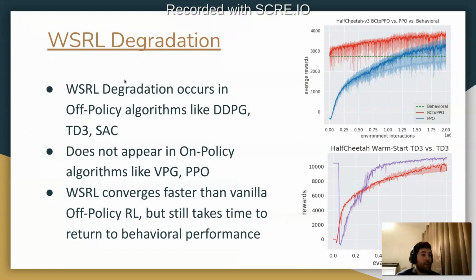We see that the degradation occurs in off-policy algorithms like DDPG, TD3, and SAC, but does not occur in on-policy algorithms like VPG and PPO. And our results show that warm start reinforcement learning converges faster than vanilla off-policy RL, but still takes time to return to behavioral performance. And in our paper, what we really deal with is limiting this degradation. And even though ultimately it learns faster, in terms of safety, this degradation is undesirable.